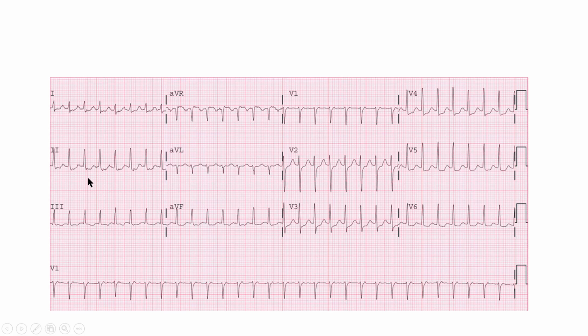Now we go to lead 2, and we're going to look for sinus P waves. Now, when we say sinus P waves, we know that they're upright in 2 and upside down in AVR, but they also should be distinct and uniform in appearance and size and shape and so on. And so when I look here, I can't see for sure if that is a P wave or just a bit of artifact, but it looks different than this here, and I can't tell if this is a P wave or the end of the T wave. When I look for confirmation up here in AVR, that is of no help either.